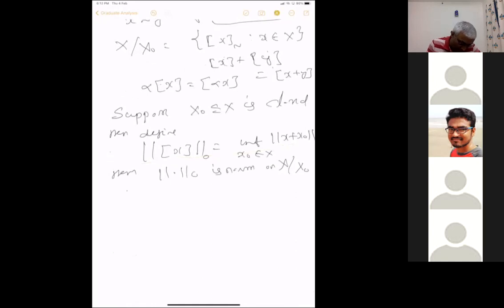That's what we want to verify, and that should be clear. How much time do I have? I have only 3 minutes. So maybe I will leave it as an exercise. I don't want to give it as an assignment because it's very easy. I need some more time to verify that if X is a Banach space and this is a closed subspace, then this is also closed. Anyway, the verification of the norm is easy. The triangle inequality, all those things follow from the triangle inequality.